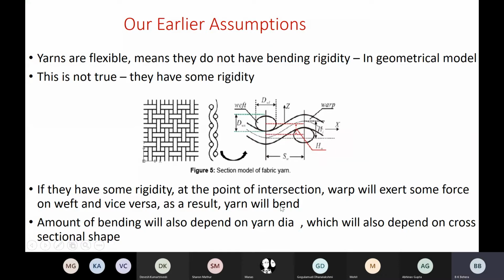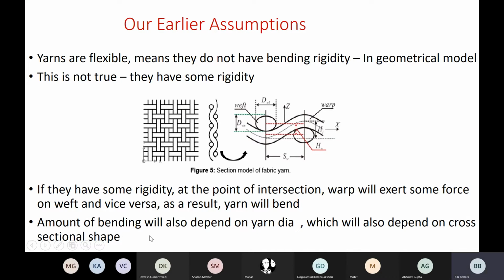As a result, the yarn will bend because it has certain rigidity. At the crossover points, the weft here will put some pressure on warp or vice versa. And definitely because of this pressure or force or load exerted by one yarn over the other, it will result in bending of the yarn.